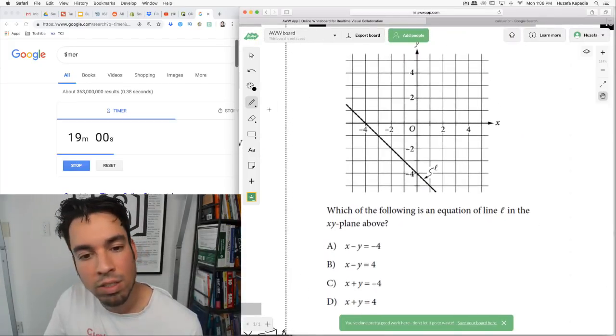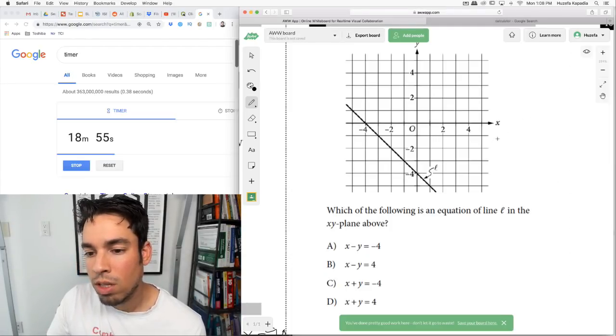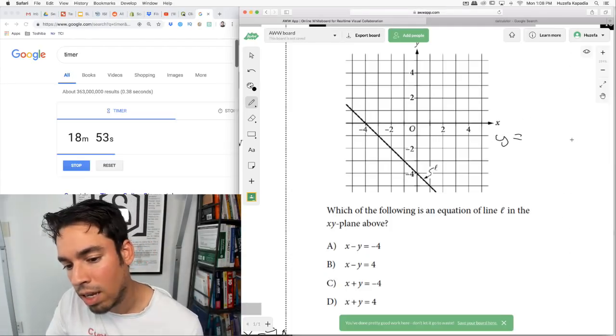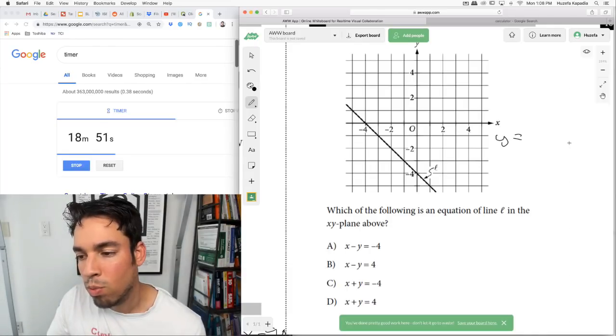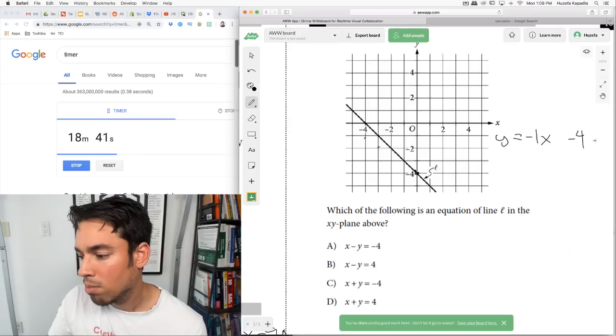Which of the following is an equation of line L in the xy plane above? Okay, first of all, line L has a y-intercept of negative 4. That's where it crosses the y-axis. It's got a slope of down 1 over 1, so it's basically negative 1 over 1, or negative 1, x minus 4.